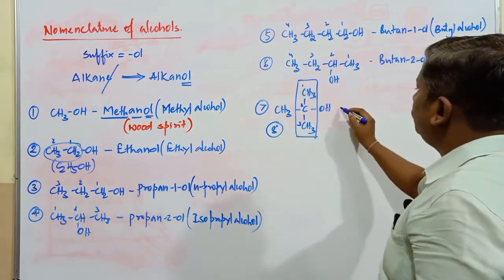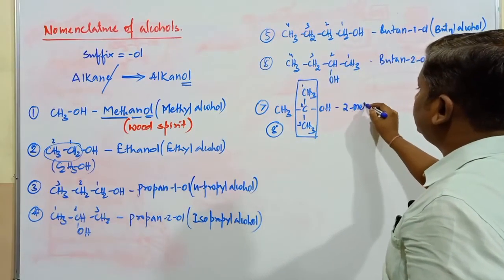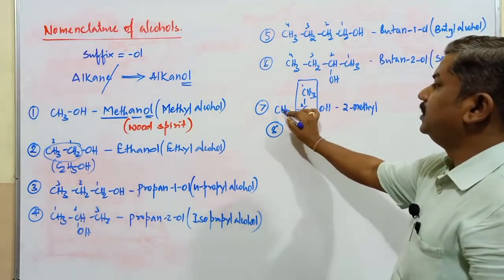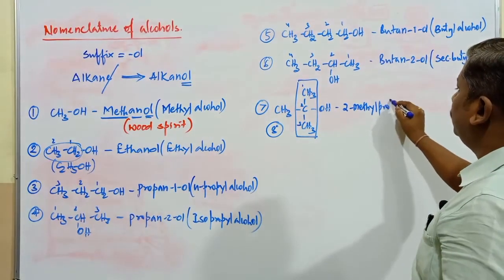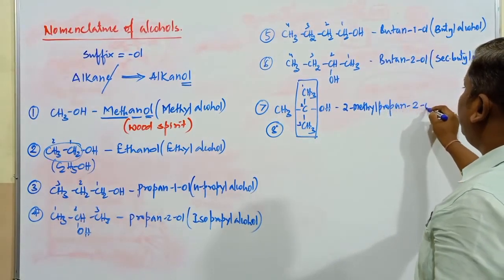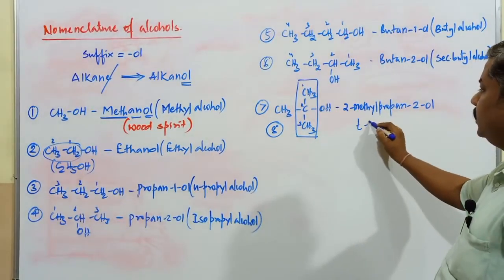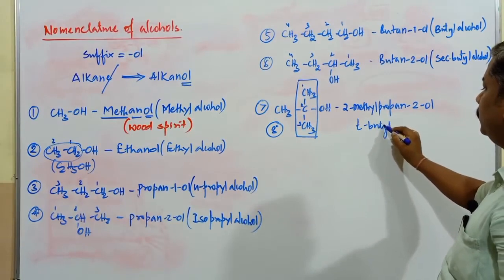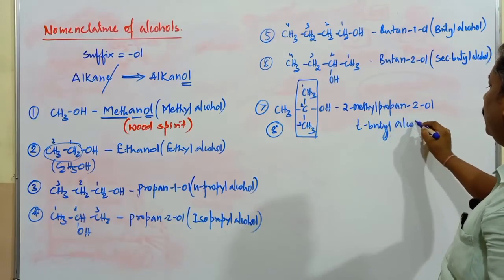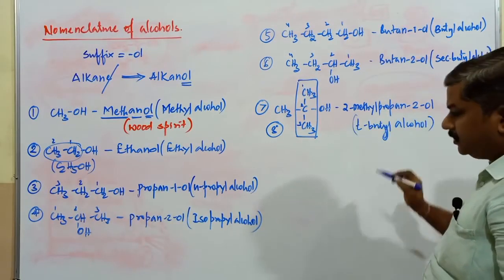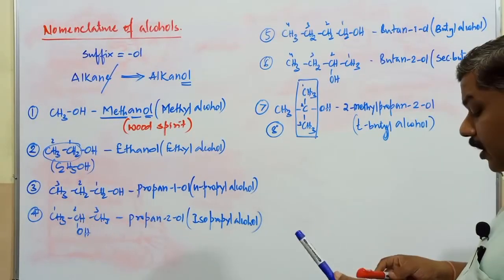And what is the name of this compound? It is 2-methyl. On the second carbon atom, a methyl group is present here. 2-methylpropan-2-ol. That is the IUPAC name. Commonly this compound is called tertiary butyl alcohol. The common name is tertiary butyl alcohol.